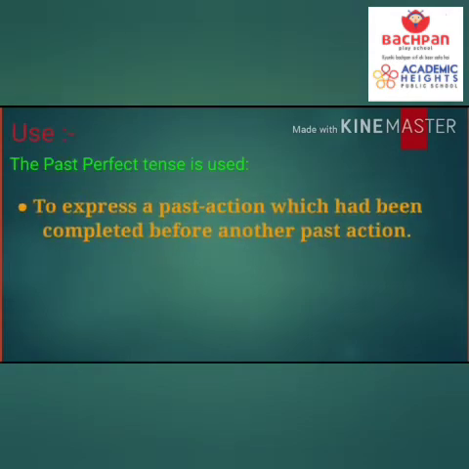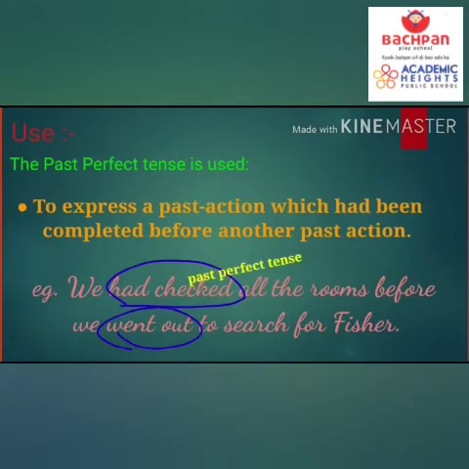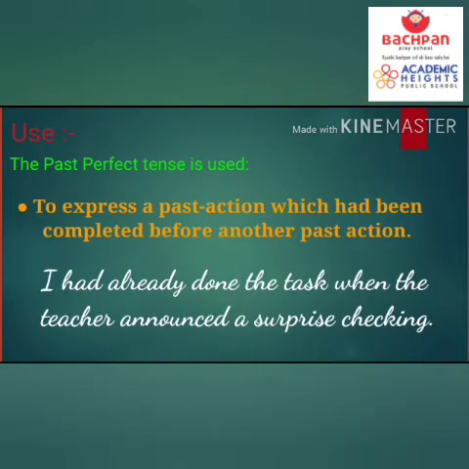Past perfect tense is used to express a past action which had been completed before another past action. For example, we had checked all the rooms before we went to search for Fisher. In this example, two actions are here: had checked and the second one is went out. The first action, the verb in past perfect tense, happened first, and the verb in past simple tense happened after that. Do you understand how that works?